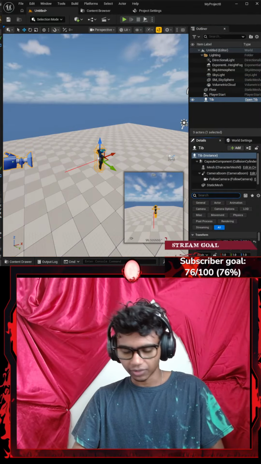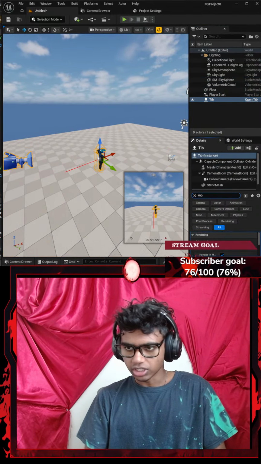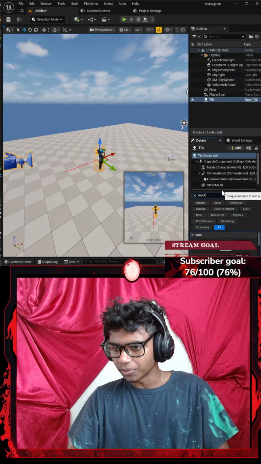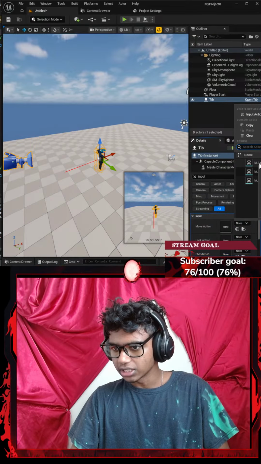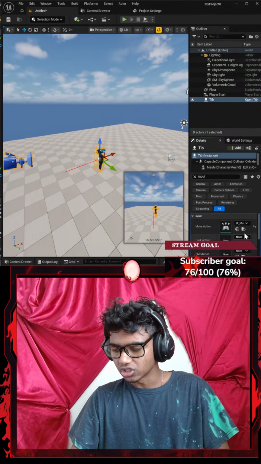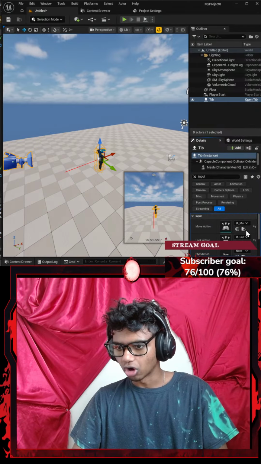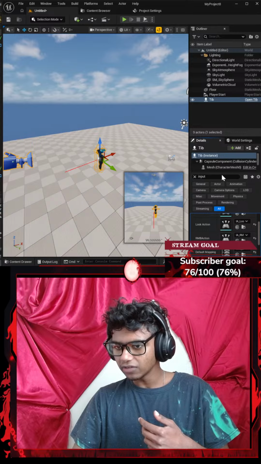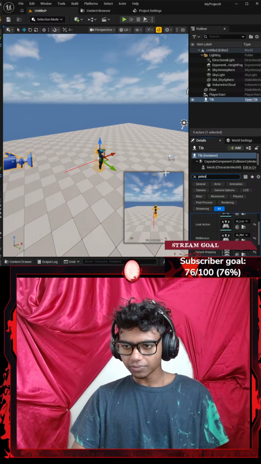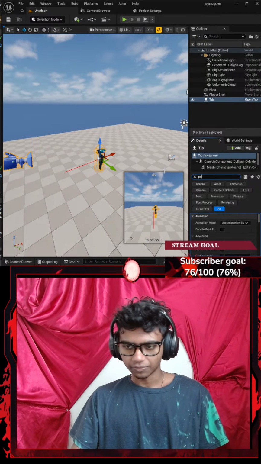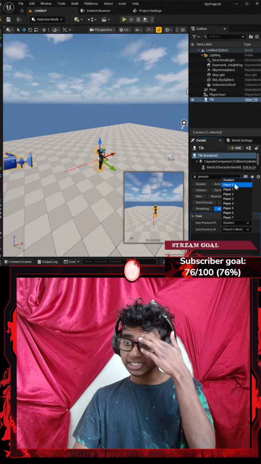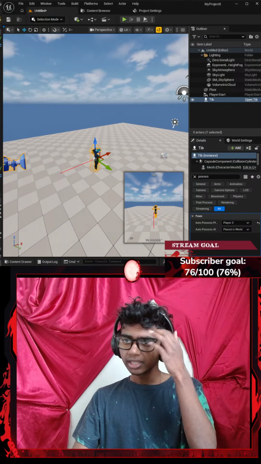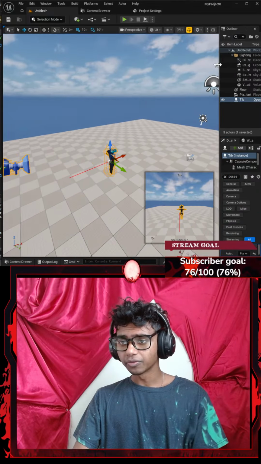I'm going to go with input. Let's go with input and just fill in my inputs real quick. There we go. This is going to be IA_Move. This is going to be IA_Look. That is going to be IA_RB. And lastly, this is going to be default mapping. And then I'm going to go with possess. I'm going to type possess. There we go. Now I'm going to set my auto possess player from disabled to player 0. Then I'm going to extend this a bit back.